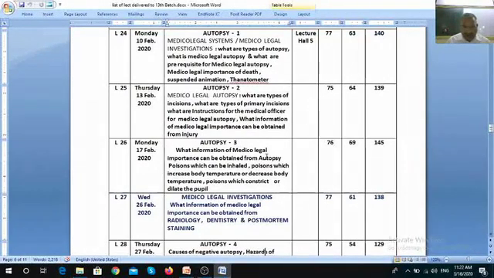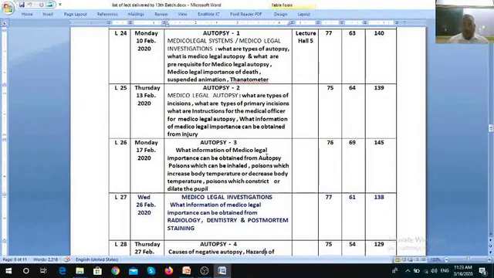Then we discussed post-mortem staining. What information of medico-legal importance can be obtained from post-mortem staining? What was the position of the dead at the time of death? Whether this position was changed or not. If the position is changed within 6 to 8 hours, then there is shifting of post-mortem staining. After 8 hours, it gets fixed. So it gives us knowledge that the dead body was lying in this position for more than 8 hours.